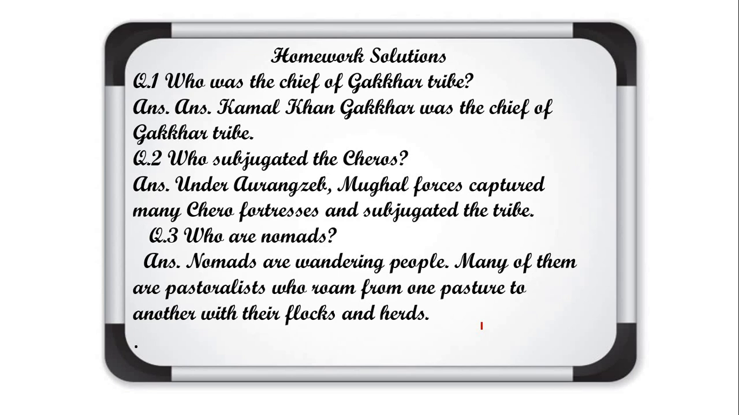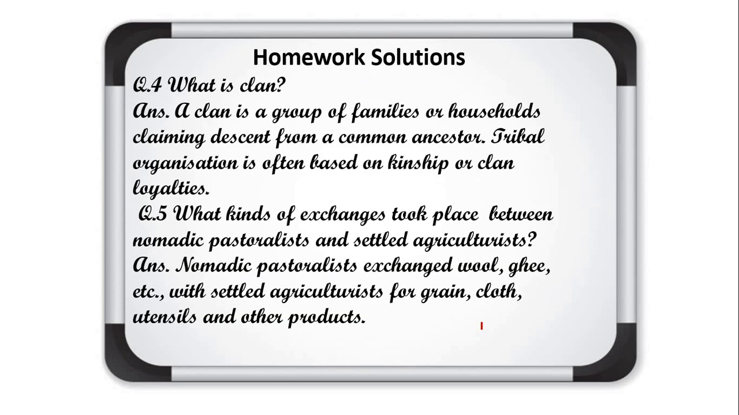Who were nomads? Nomads are wandering people, the people who move from one place to another. Many of them are pastoralists who roam from one pasture land, grazing land, to another with their flocks and herds, groups of animals. What is a clan? It is a group of families or households claiming descent from a common ancestor, and tribal organization is often based on kinship or clan loyalties. What kind of exchanges took place between nomadic pastoralists and settled agriculturalists? Things like wool, ghee and many other animal products were exchanged with settled agriculturalists for grain, cloth, utensils and other products.